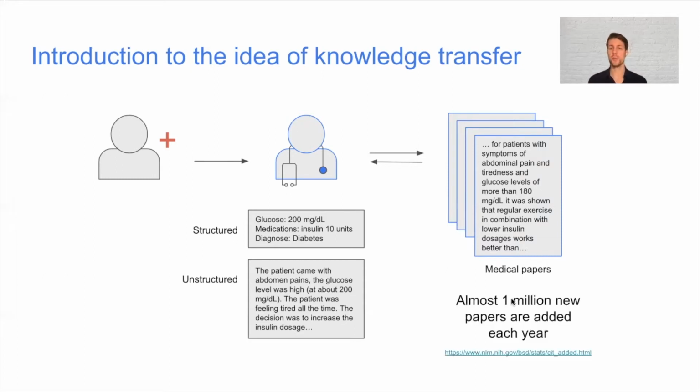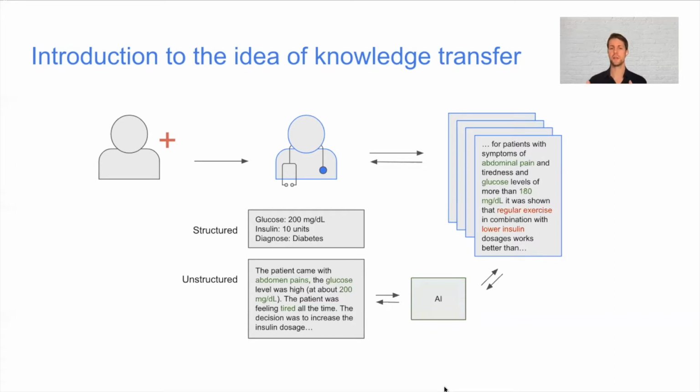The problem here is that currently there are almost 1 million papers published each year only in medicine, and it's usually not really feasible to look through all of those, even if we limit papers to some particular sphere of interest for a doctor. So what we would like to try is to somehow automate this knowledge transfer. Let's say we make artificial intelligence read those papers and try to use insights it gained from those papers on doctor notes, on the structured information, to improve whatever. For example, it can try to improve mortality predictions, but it can also improve diagnosis quality, etc.